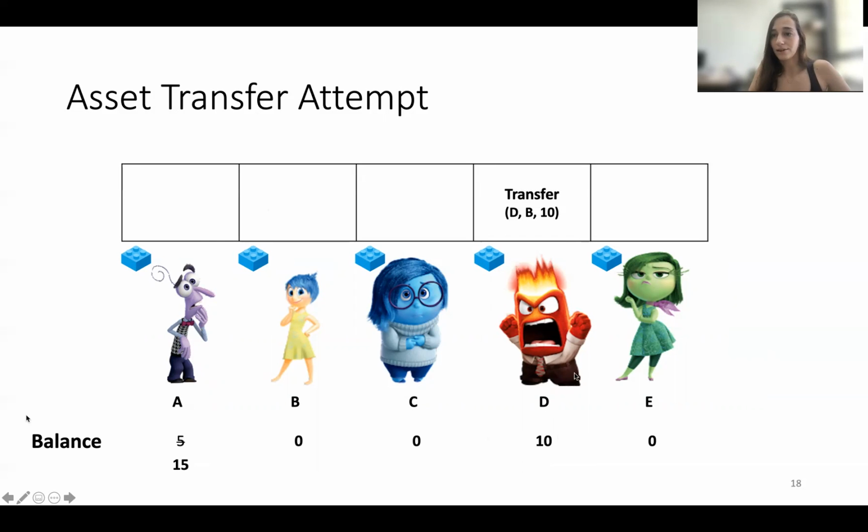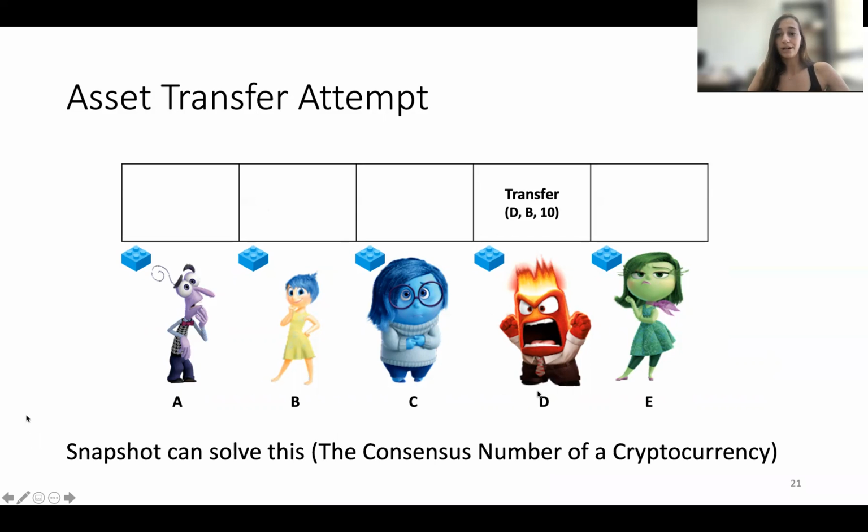Now we can use the same 10 coins to transfer them to B. So then again, he writes the transfer, B receives 10 coins, and D loses it. So this naive implementation doesn't work, as you probably could anticipate. We simply created a double spend here, which of course is something we want to avoid in an asset transfer. So this doesn't work.